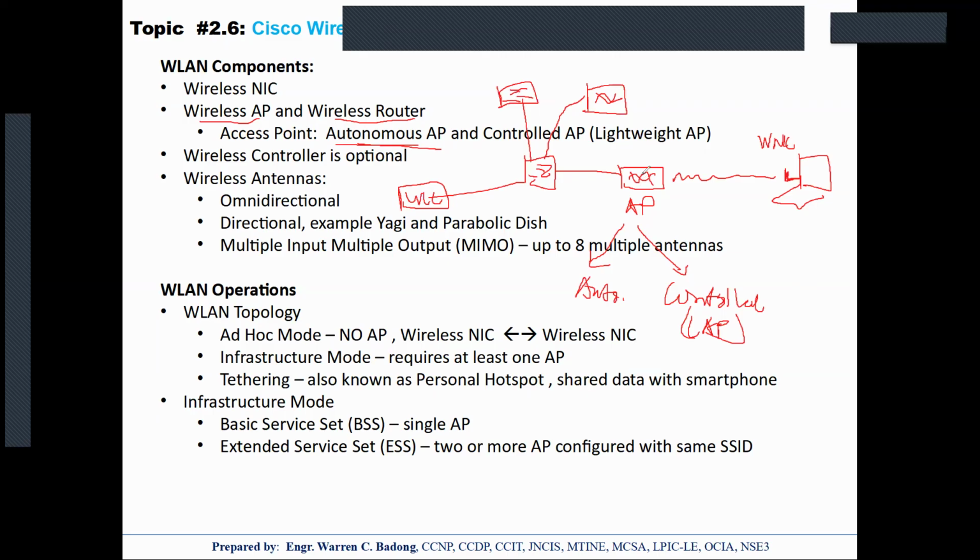Of course, APs have antennas to allow connectivity to and from wireless clients, and even to or from another AP. For the antenna, normally wireless LAN utilizes omnidirectional, meaning the antenna will spread the signal in 360 degrees.